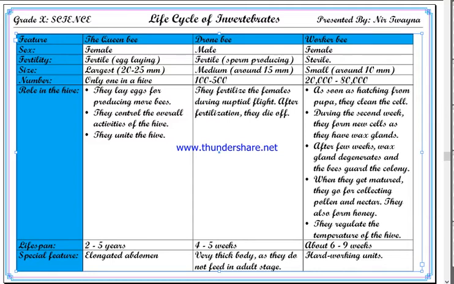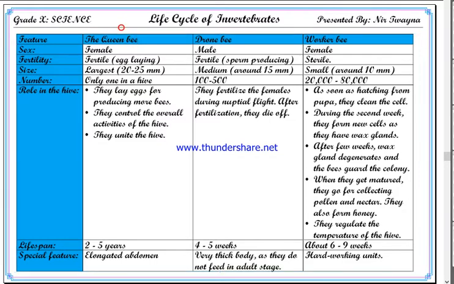So what is the role of the queen bee in the hive? The role of the queen bee in the hive is to lay eggs for producing more bees. This is the more important role. And then she controls the overall activities of the hive, and she unites the hive.